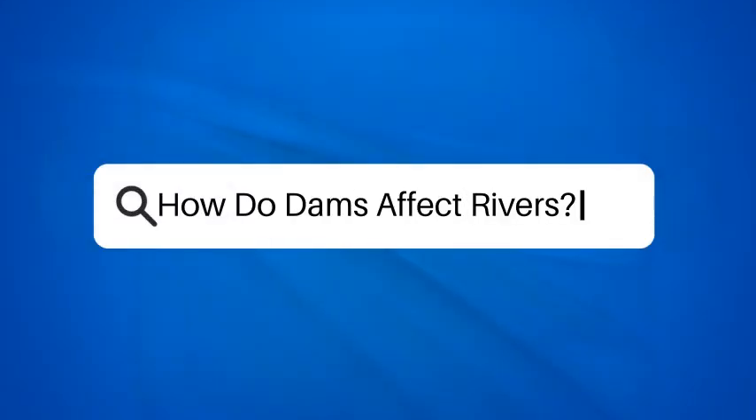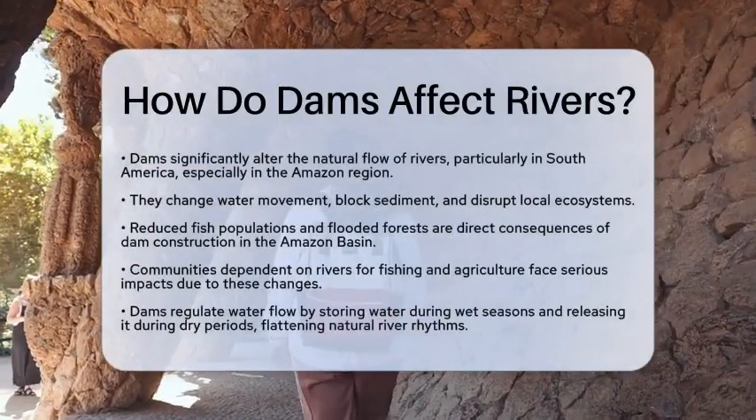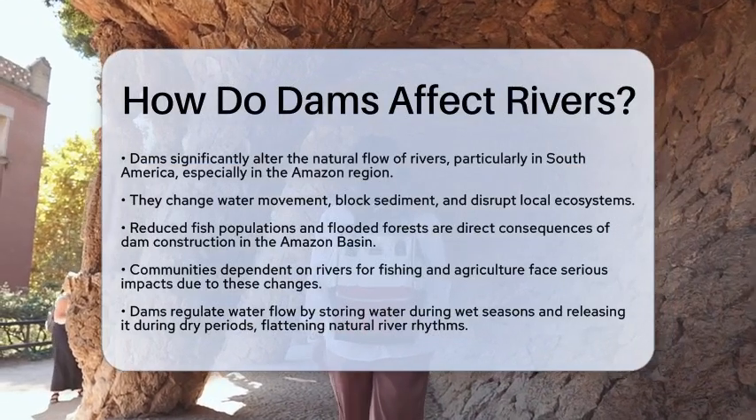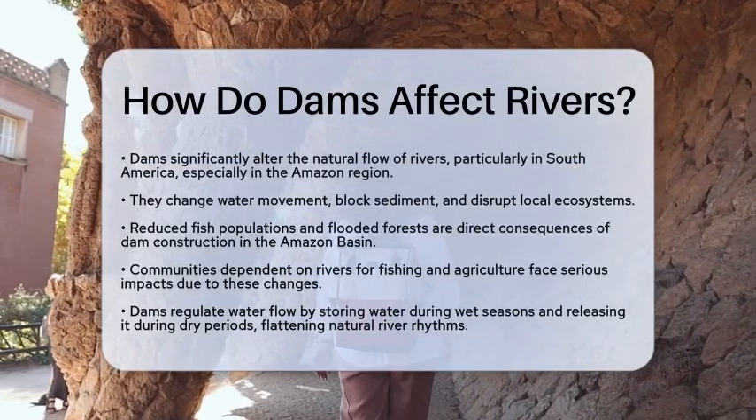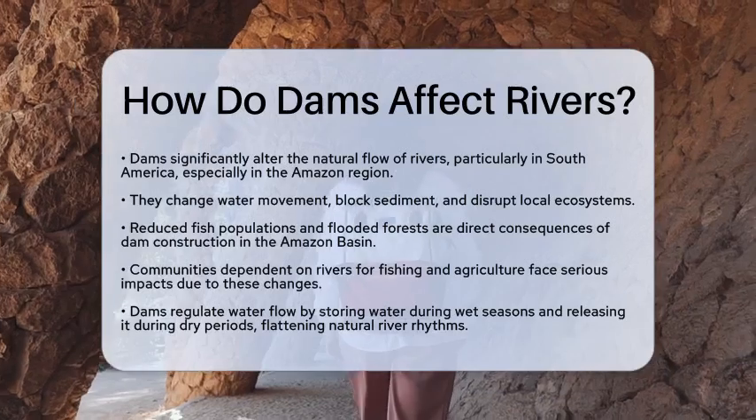How do dams affect rivers? This question is especially relevant when we look at South American river systems, particularly in the Amazon region. Dams play a significant role in altering the natural flow of rivers.